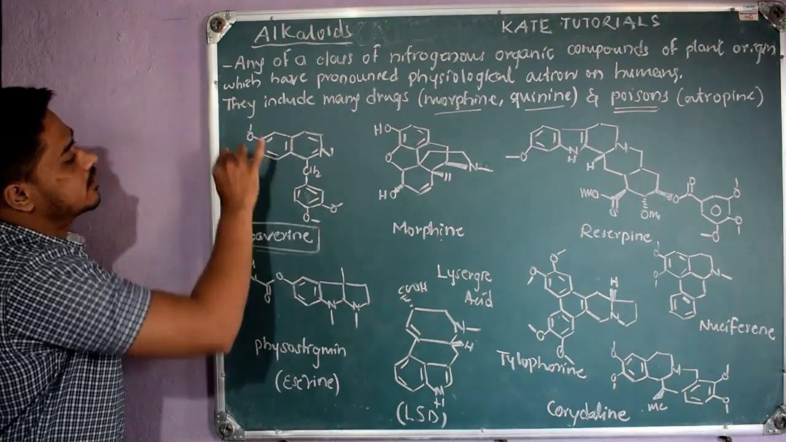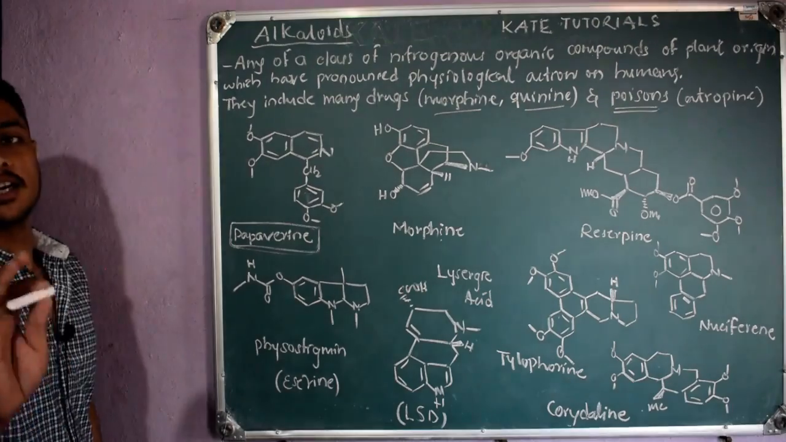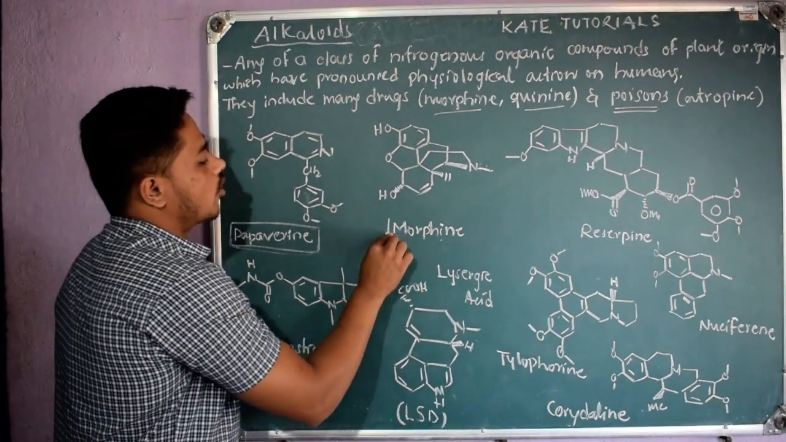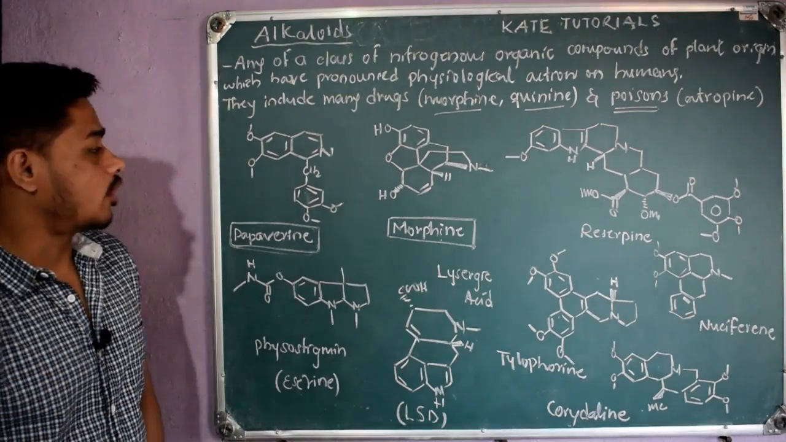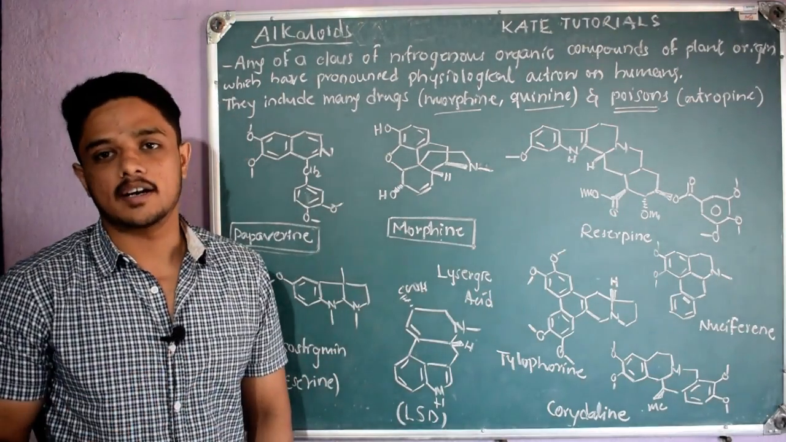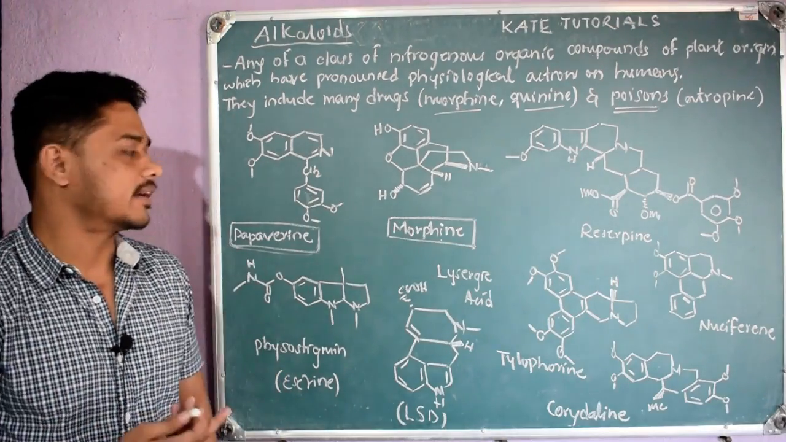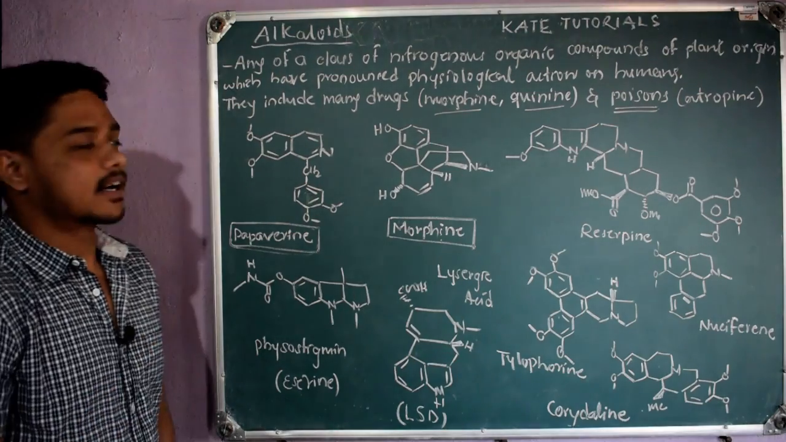Papaverine, its structure I have written here, so you should remember it if it is in your syllabus. Similarly here is morphine, you know morphine. It is also famously called heroin. It is used as a drug which is illegal, so it is banned in most countries because it is used as a drug only.